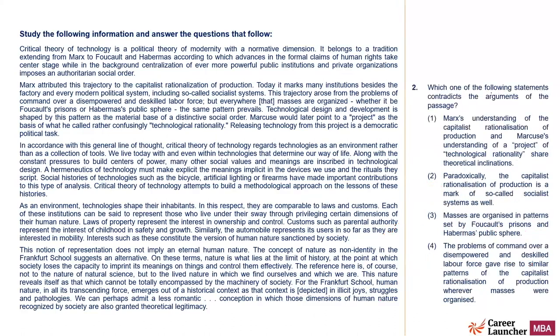Next, which one of the following statements contradicts the arguments of the passage? Marx's understanding of capitalist rationalism of production and Marx's understanding of a project technological rationality share theoretical inclination. Can't say. This was a difficult thing to understand. Paradoxically, the capitalist rationalism of production is a mark of so-called socialist system as well. This is mentioned.